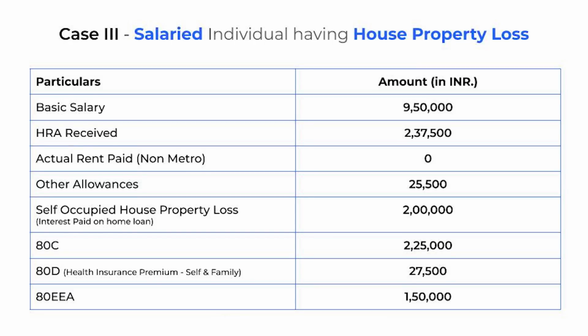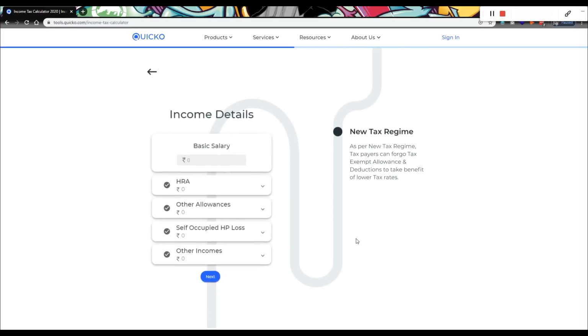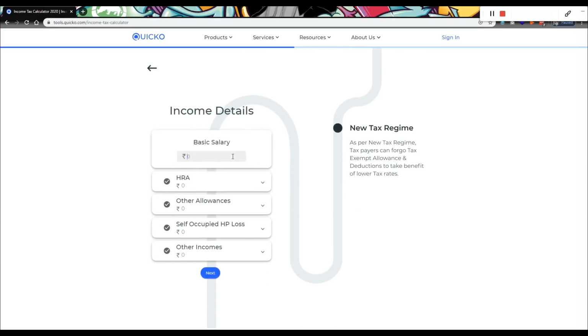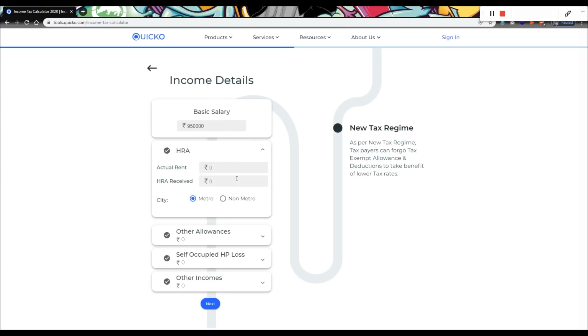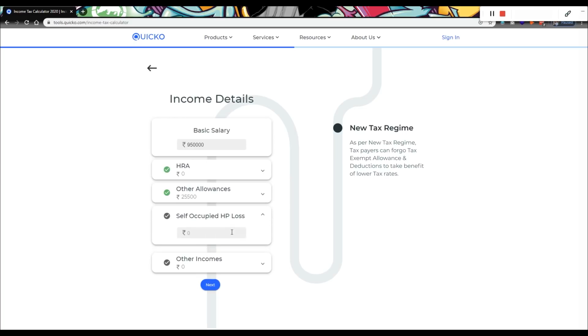Let's consider a third case. We'll take a salaried individual having house property losses. We'll take the basic salary to be 9,50,000, HRA received to be 2,37,500, other allowances to be 25,500, and interest paid on home loan, which will be considered as house property loss, to be 2 lakh.